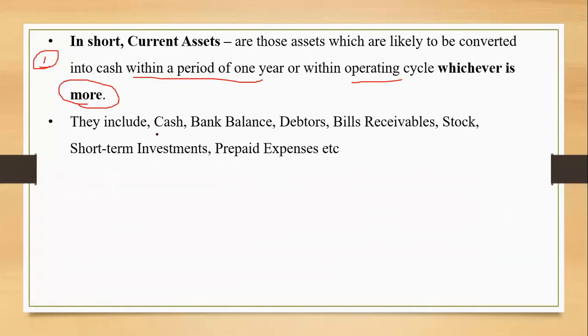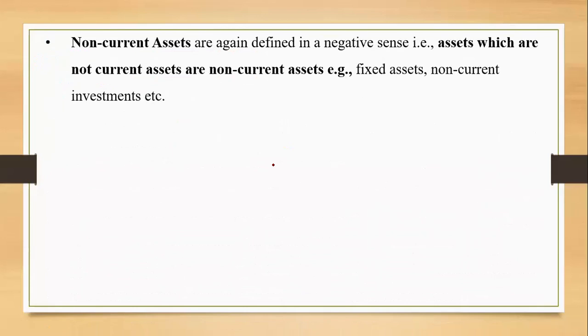Examples of current assets: you can see that it's cash and bank balance. It can be a debtor, bills receivable, stock, short-term investments, prepaid expenses, etc. Non-current assets. Again, in a similar way to the non-current liabilities, they are defined in a negative sense. The assets which are not current assets are non-current assets. So basically they are fixed assets and non-current investments.